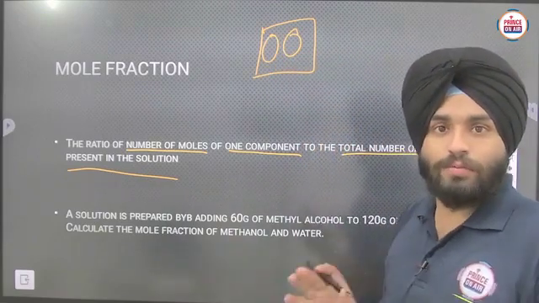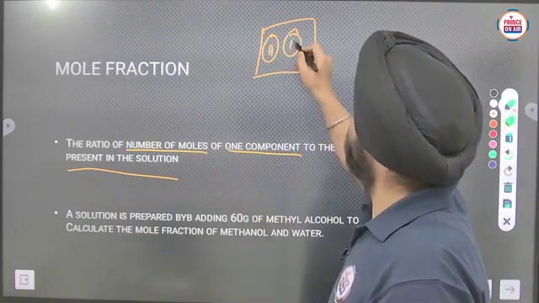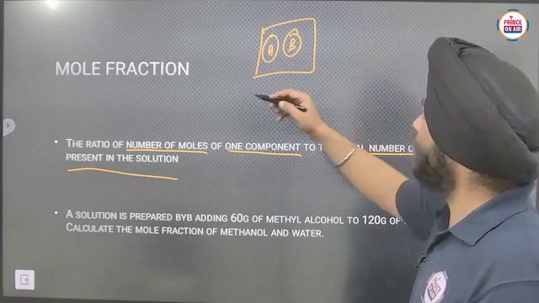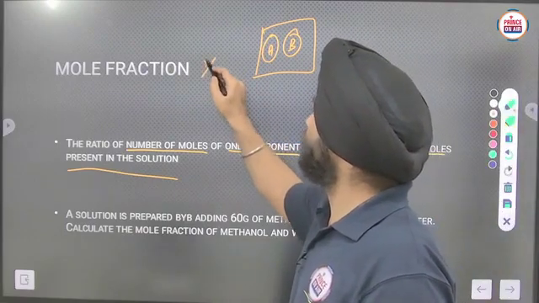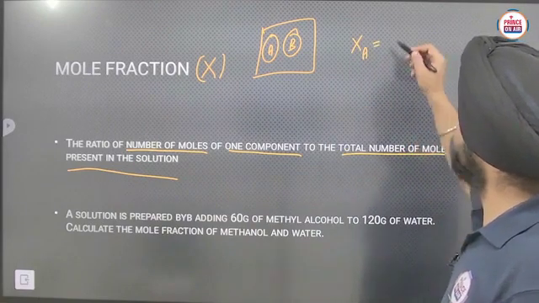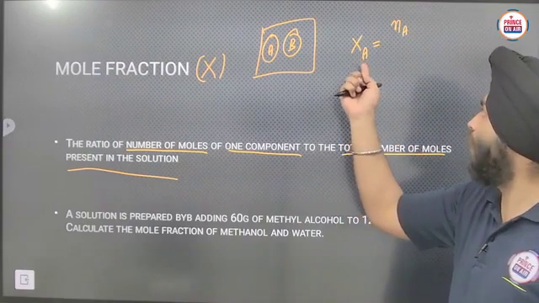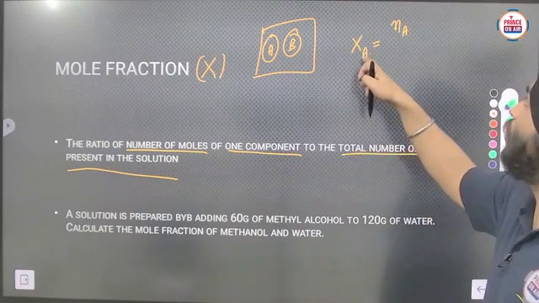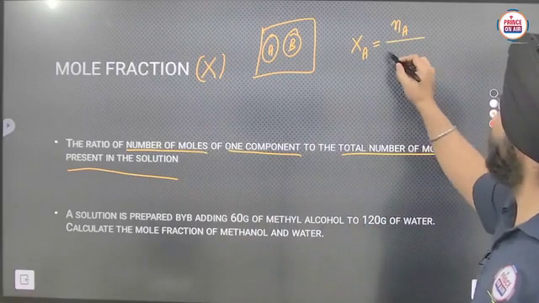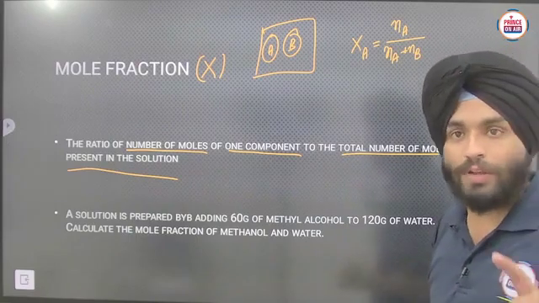Okay, two different types of components are making the solution. So that may be A and B, both are different. The mole fraction of A, we can represent with the help of X. So X_A equals the number of moles of A, for which we want to find the mole fraction, and that number of moles should be taken in the numerator. Here the denominator will be the number of moles of A plus the number of moles of B. Clear? Through that we can calculate it.